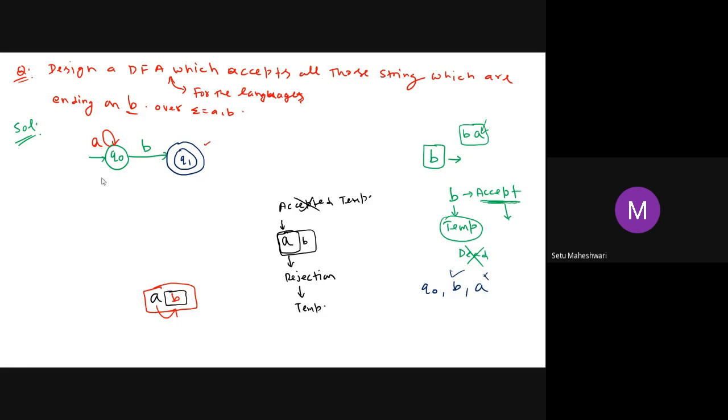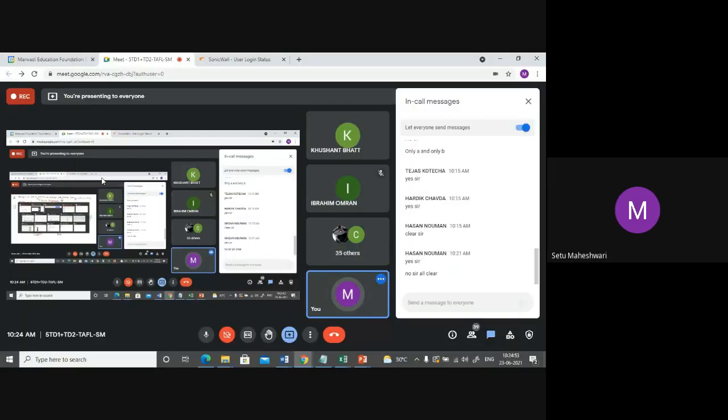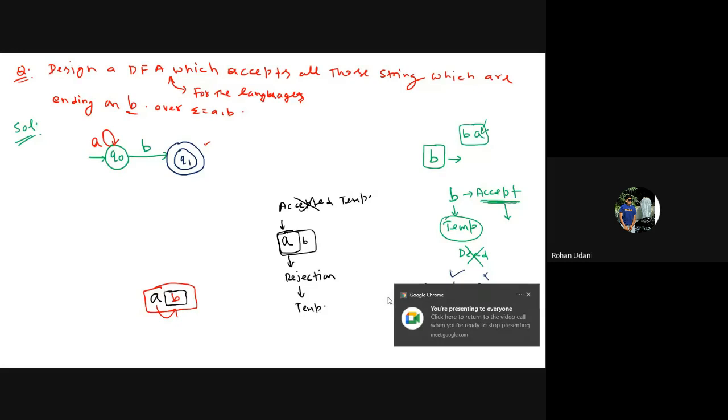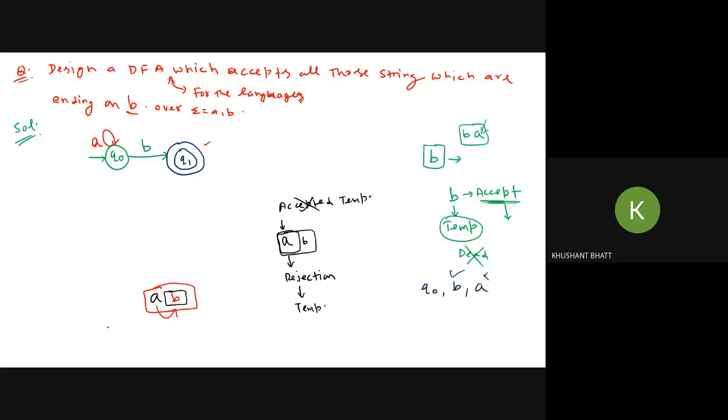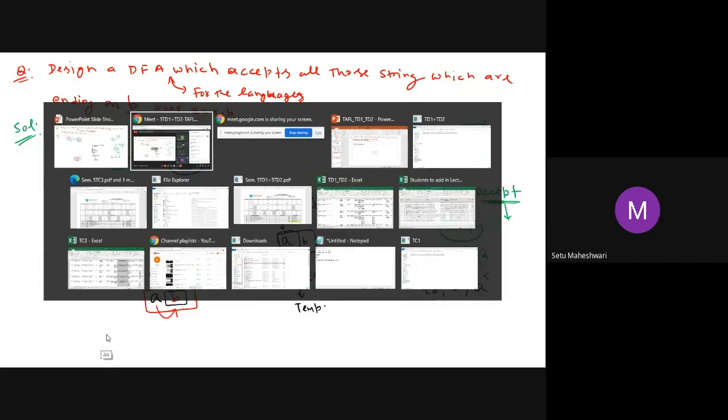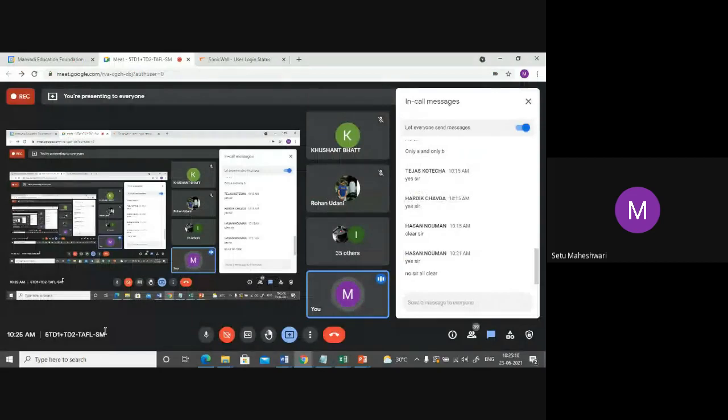Is that clear to everyone? No, sir. Yes, sir. To whom is it not clear? Kushant. Okay. Ask your doubt, Kushant. Why is it Q0? Fine. So let's do one thing. Let me tell you one more transition of the same pattern. Next transition is also going to be of the same. Even after that, if you still find some problems, then I will again solve your doubt. Okay. Apart from Kushant, is there anyone who is not clear with the concept?